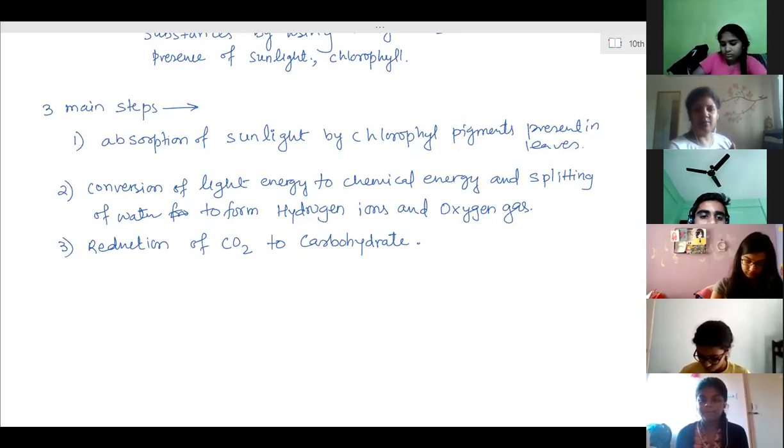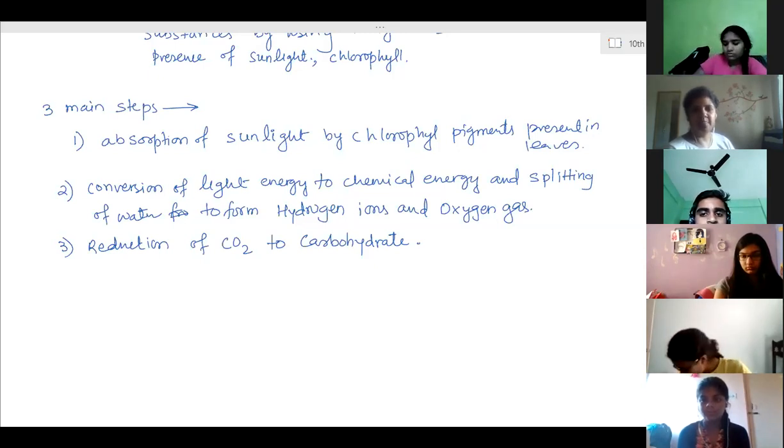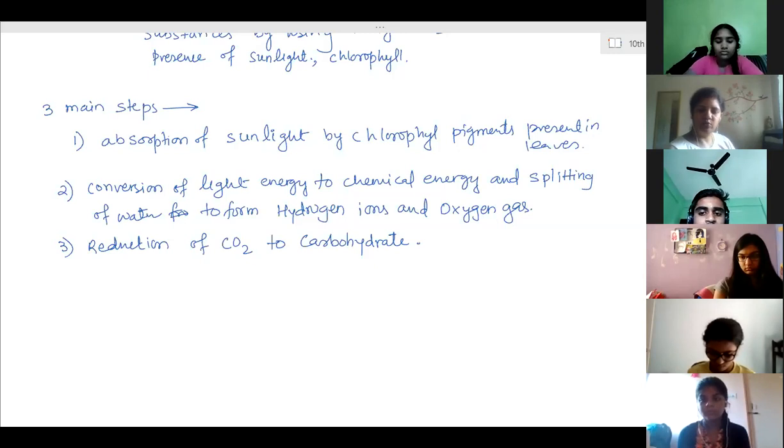Throughout the digestive tract, continuous rhythmic contraction and relaxation is going on. That makes it easy for the food to get transported easily in the downward direction. So that is happening due to rhythmic contraction and relaxation of the muscles in the inner wall of the digestive tract.